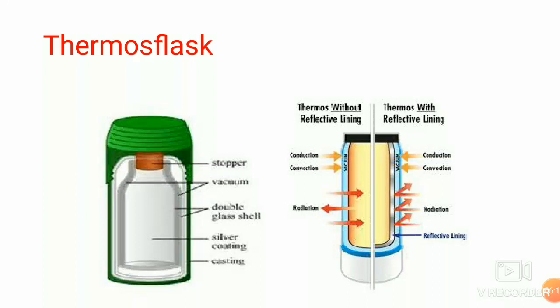Glass, cork, and rubber are bad conductors of heat, due to which heat neither escapes from within nor enters from outside. The brightly polished walls of glass minimize heat transfer by radiation. Thus, heat transfer by all three modes is minimized and the temperature of the liquid inside the flask is maintained for a longer time.